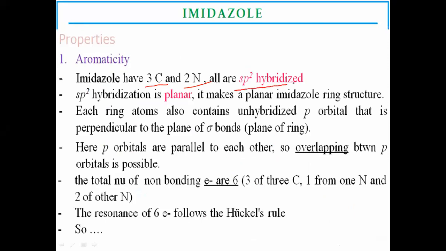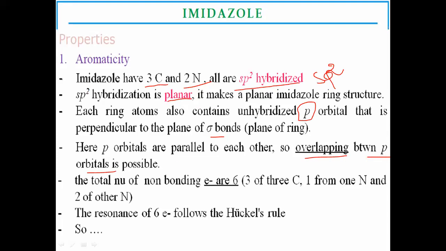All the atoms are in the sp2 hybridized state. Due to the sp2 hybridized state, imidazole is planar in nature, because the unhybridized p orbitals share their electrons to make the sigma bonds as well as sidewise overlapping to form the pi bonds.